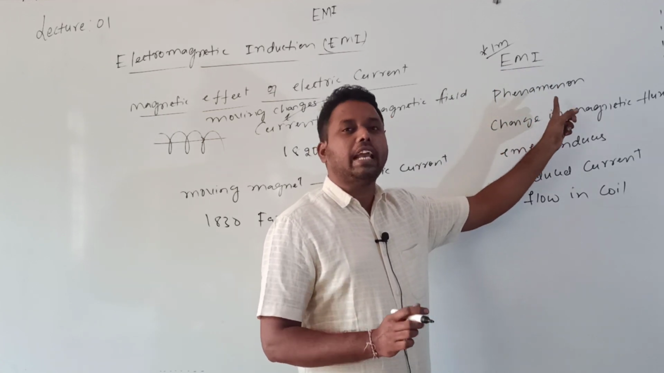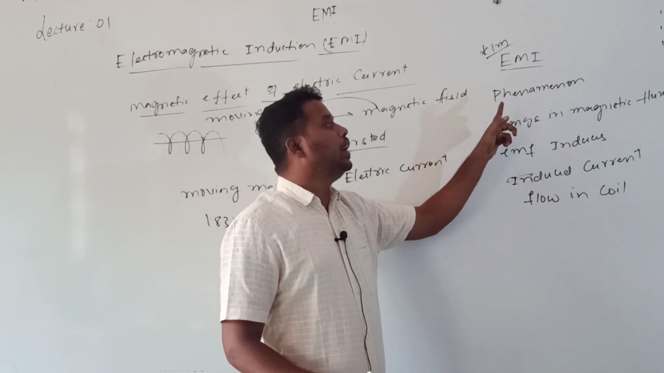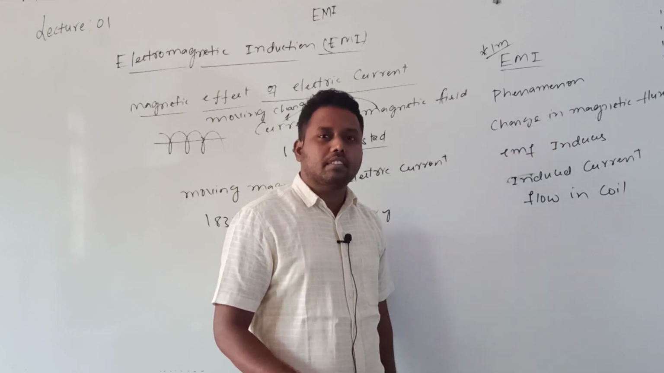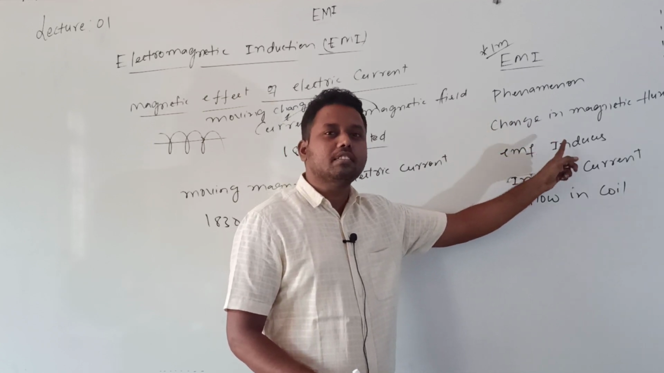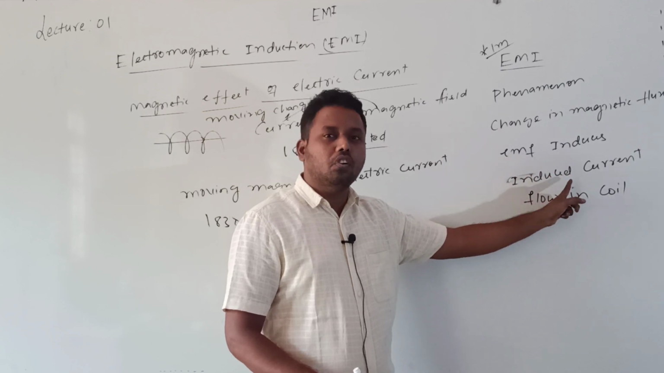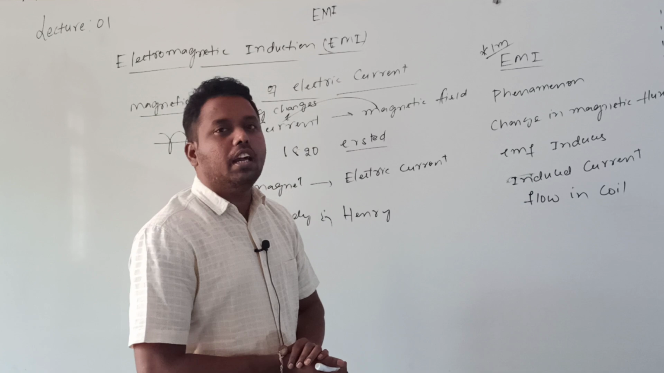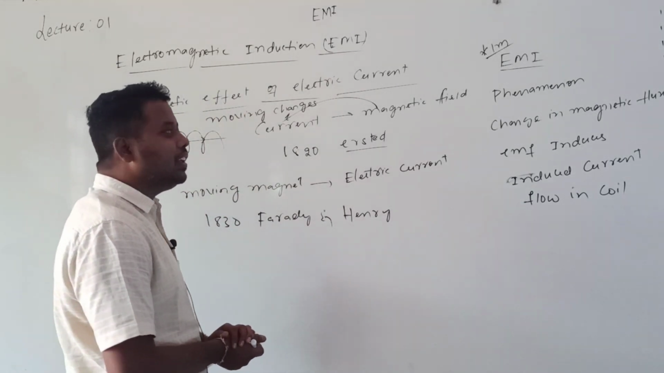Electromagnetic induction is a phenomenon in which, whenever there is a change in magnetic flux linked with a coil, an EMF is induced in the coil, hence current will flow in that coil. That phenomenon is called electromagnetic induction. That is the definition.